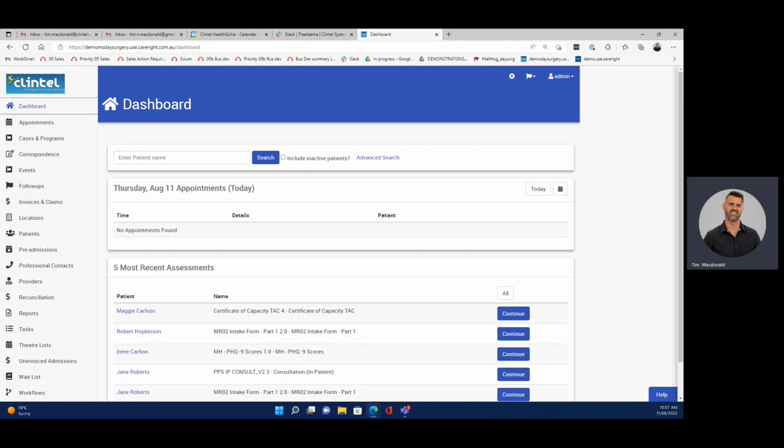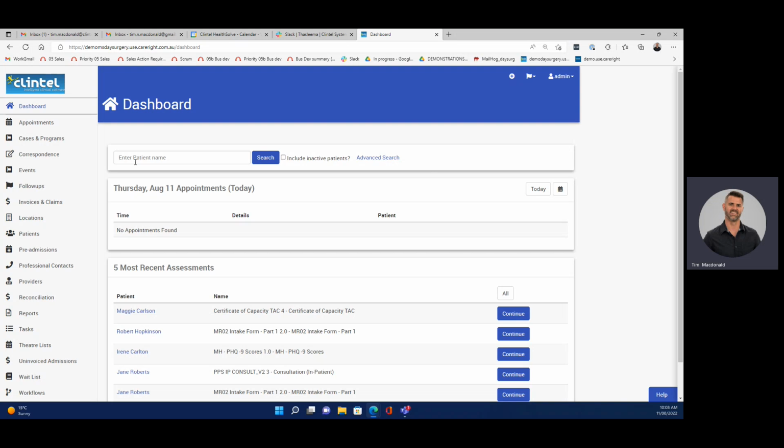Now, in this particular example, we've configured a demo environment of CareRight to show you just one way that we could automate the medical consulting through to billing side of the practice. Just to explain, CareRight is very configurable, and we like to review any workflows or business processes that you desire, and then we would like to configure a CareRight environment and come back to you and show you just how CareRight can deliver upon those things. But as I said, today this is just one particular configuration example, which again is medical specialist billing workflow automation.